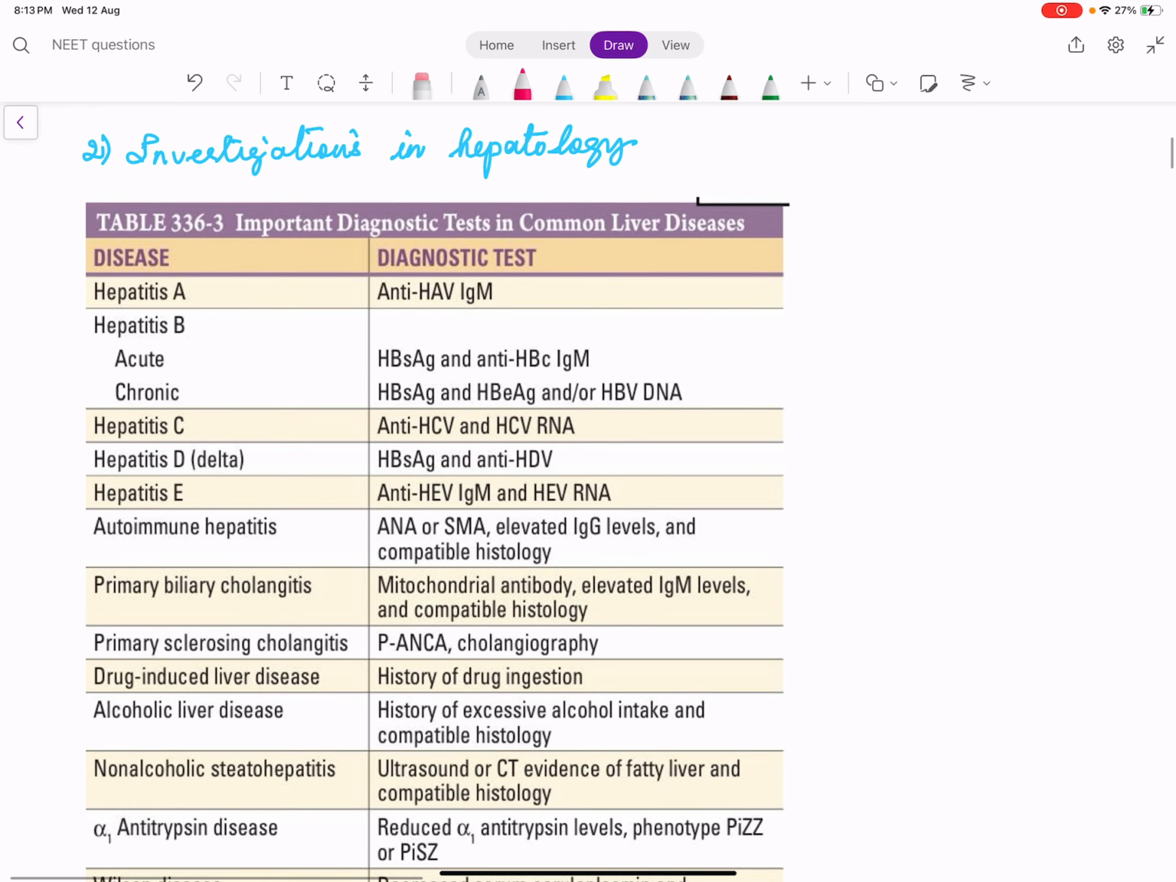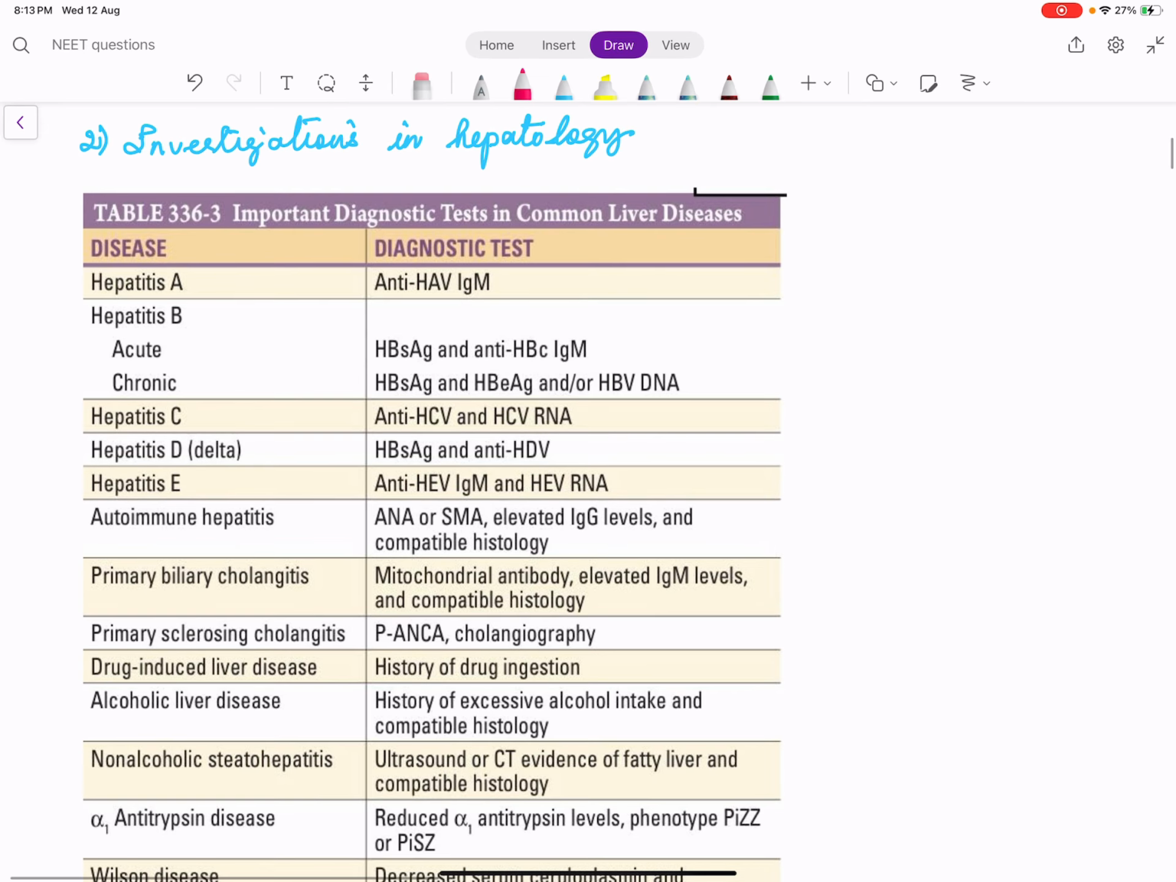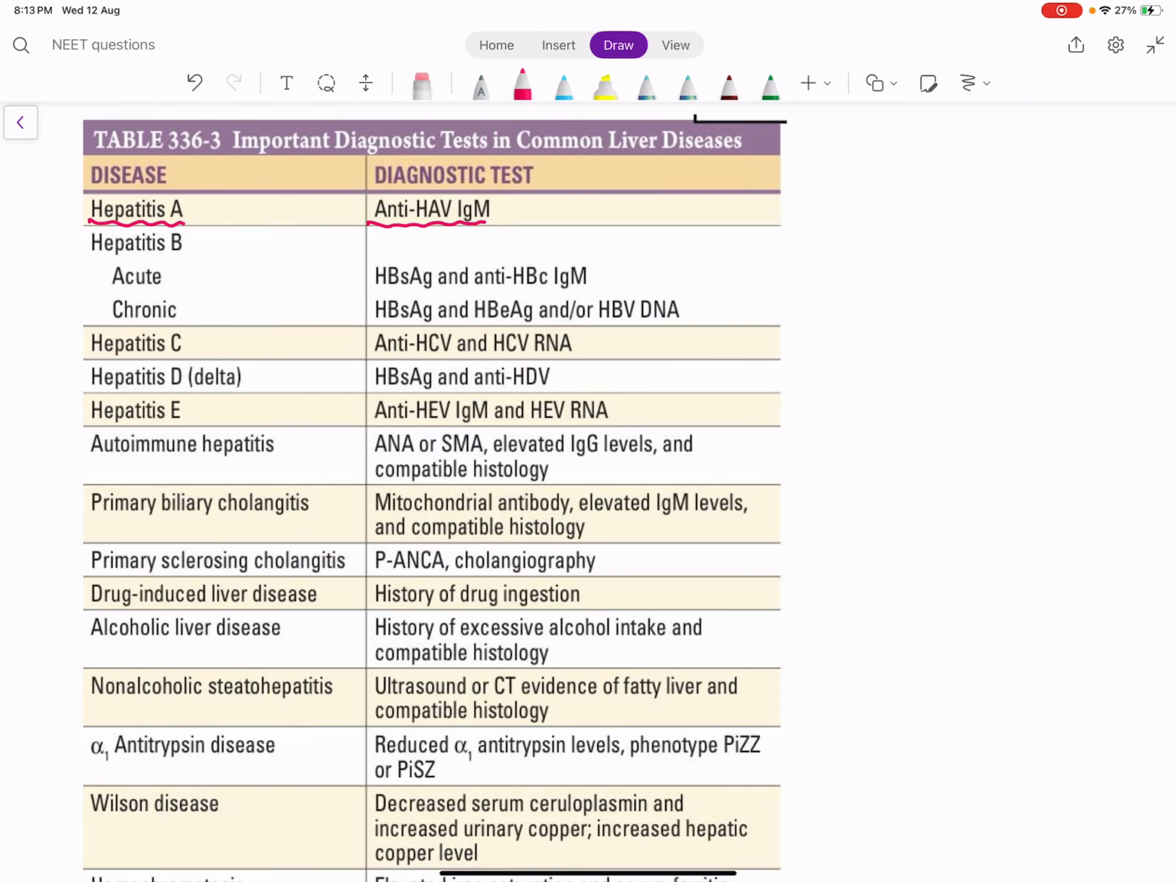Even though the liver is a single, small organ, it is very important and a very confusing entity. So we'll discuss some basic tests which are used. Hepatitis A is one cause of viral hepatitis. How will you diagnose hepatitis A infection? Hepatitis A IgM, or anti-HAV IgM.